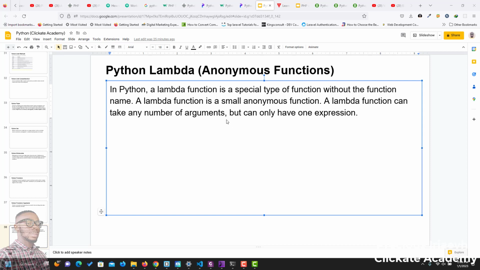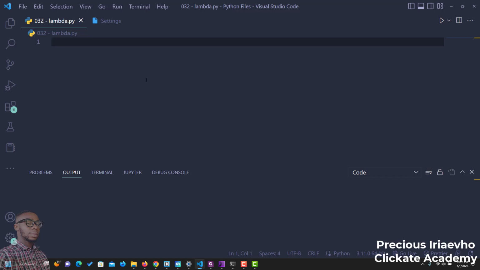Python lambdas or anonymous functions. In Python, a lambda function is a special type of function without a function name. A lambda function is a small anonymous function, and they can take any number of arguments but can only have one expression. So, normally when we create functions, we use def. But in anonymous functions or lambda functions, we use the keyword lambda.